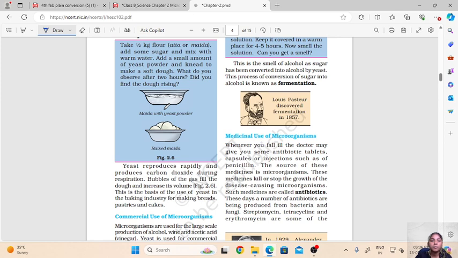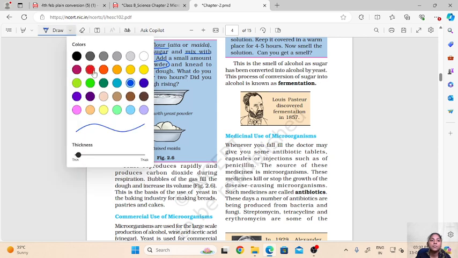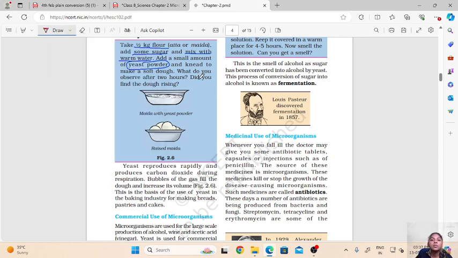Now how is this? So here let us see this activity. Take half kg flour or atta or maida, then add some sugar and mix it with warm water. Then add a small amount of yeast powder and knead it to make a soft dough. Now here what is done? They have taken the flour, that is atta or maida, then they have added some sugar and some yeast powder and some warm water and they have kneaded the flour to make a soft dough.